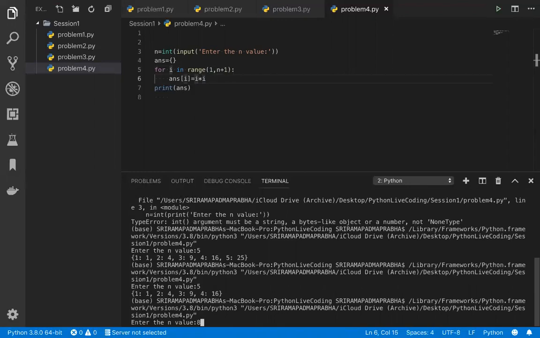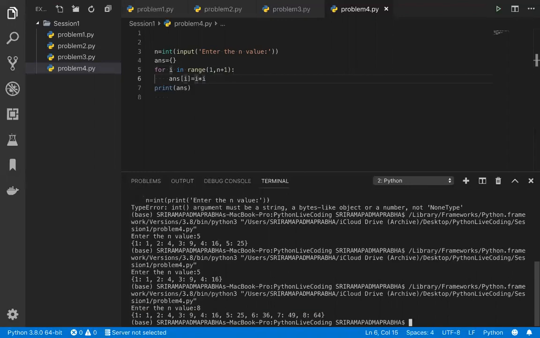So let me give 8. 1 into 1, 2 square, 3 square, 4 square, all these values are squared. This is also one of the interview questions that people ask you to write on paper. So this is how we can solve it, in a very simple way. Any other way we can do it? Yeah, there are a lot of ways we can do it.